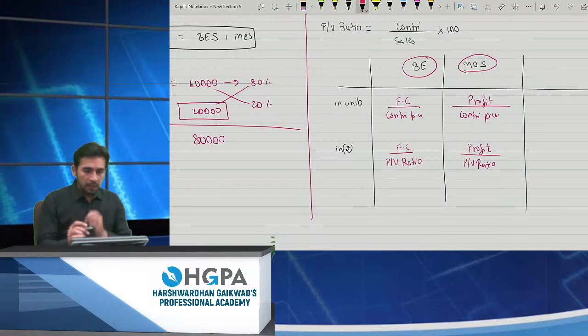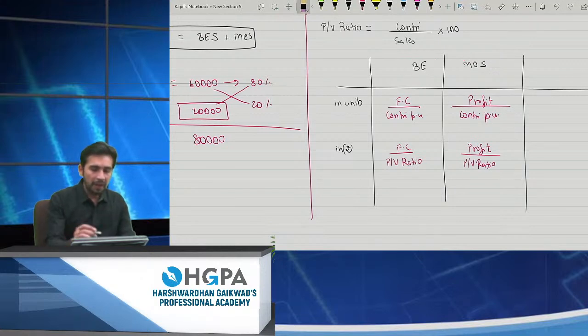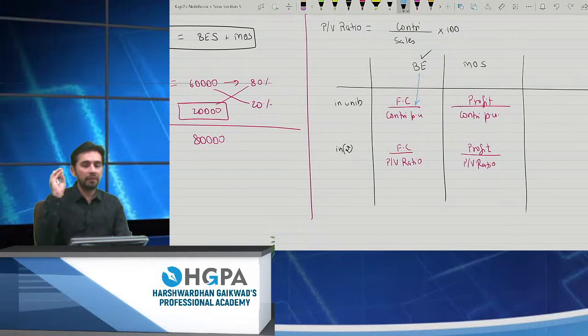Okay, fine. Please tell me, if I'm having break even, can I calculate the fixed cost from break even? Obviously by using this formula, right? If I'm having break even and contribution, I can easily calculate fixed cost. So that is not a major issue. This can be done by changing the formulas, but if I go on changing the formulas, that will give you a very huge list. So apart from that, just learn one single formula. How do I calculate break even? Break even is completely dependent upon fixed cost. If I want the answer in number of units, take contribution per unit. If I want the answer in rupees, take PV ratio, right?